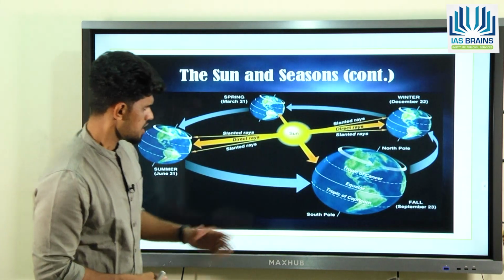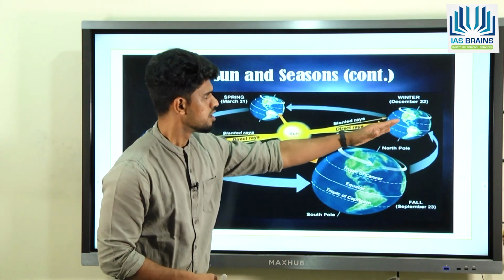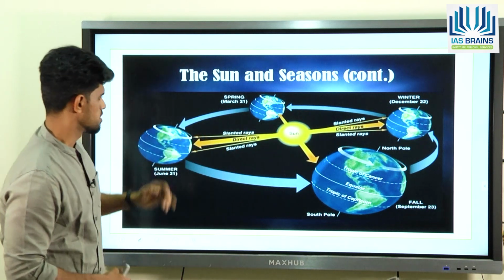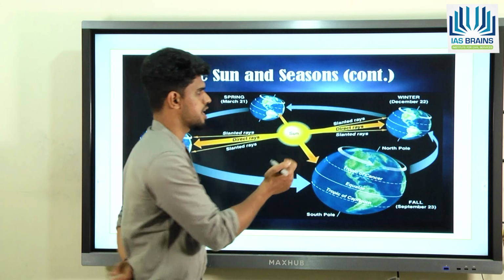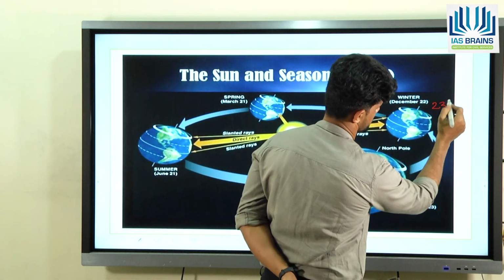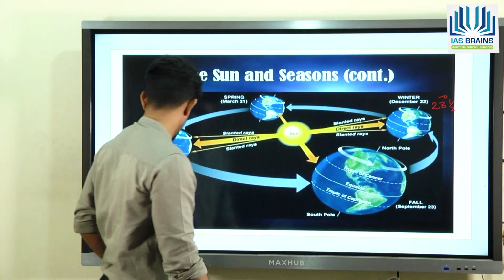Next, you can see here during the winters it is different, during the summers it is different. And why do we have this? Because the earth's axis is actually tilted, at an angle of 23.5 degrees. So that is what we have.